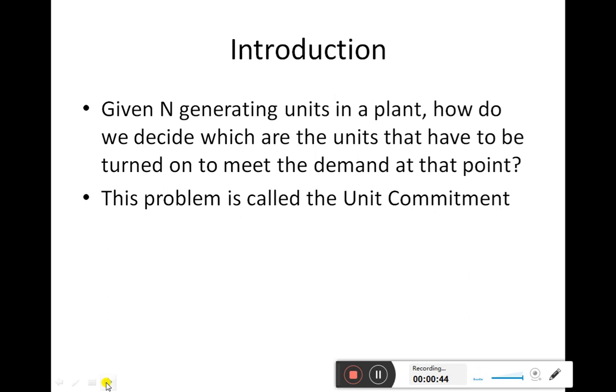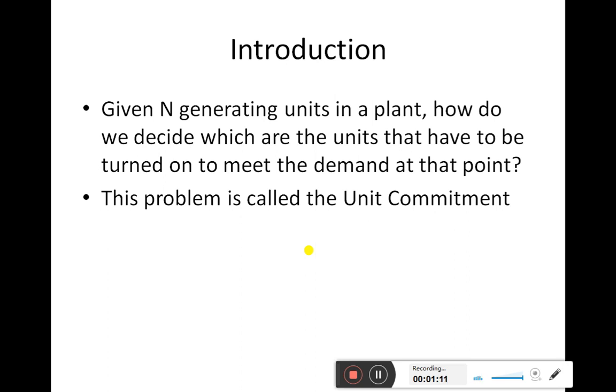Now suppose that there are n generating units in a plant. How do we decide which units we have to turn on to meet the demand at that point? This problem is called the unit commitment problem. Now you may say that depending upon the load requirement, any generators we can put on, or all the generators we can put on, but that is not a wise decision.